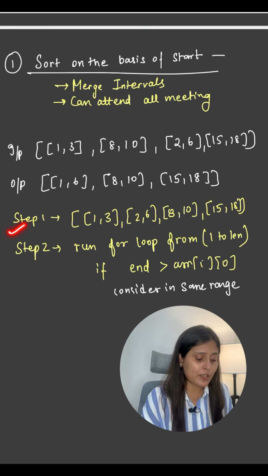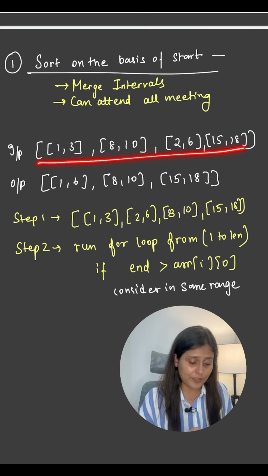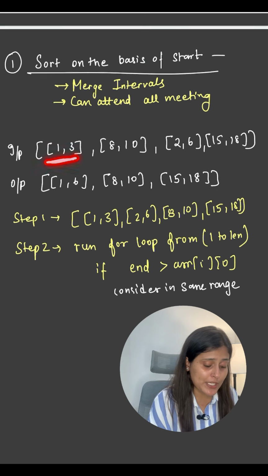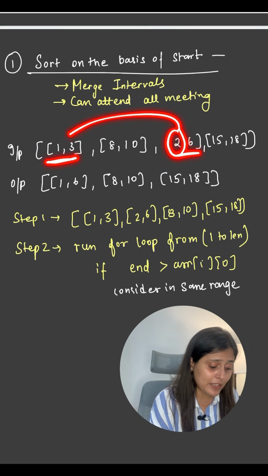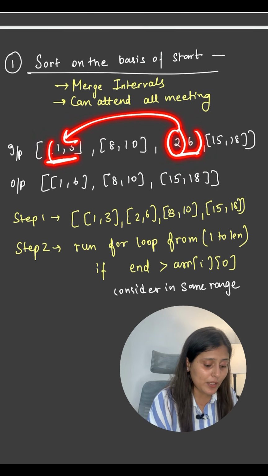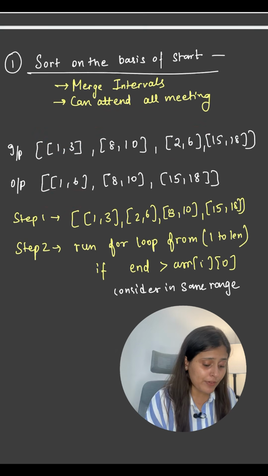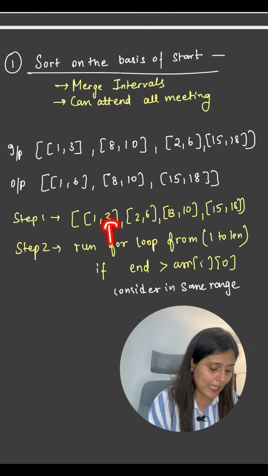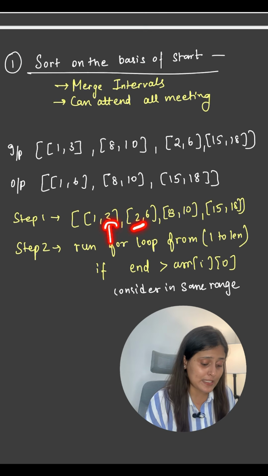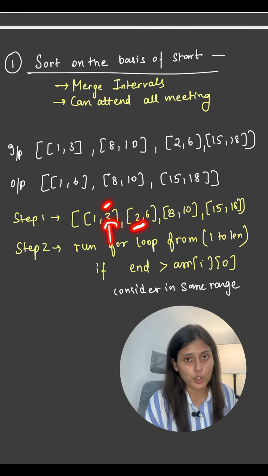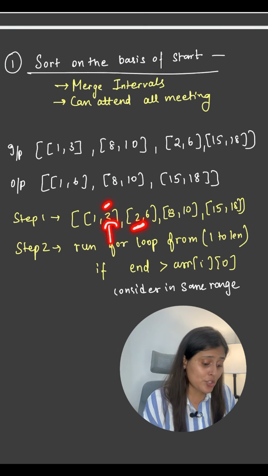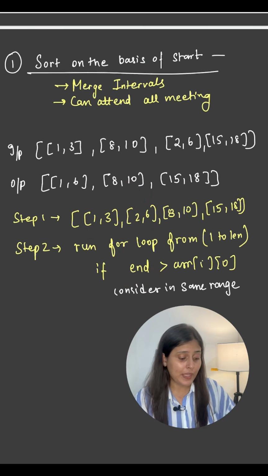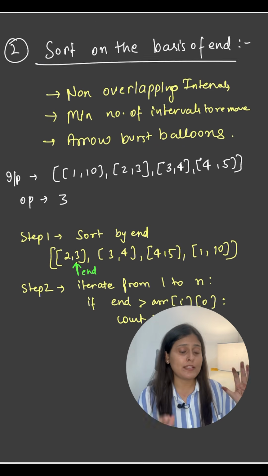So in the merge interval question, you can see that you have been given intervals and you have to return them after merging. Means 1 to 3 and 2 to 6. You can say that this 2 lies in between 1, 3. So 1 to 6 can be one interval. In this question, once you sort according to the starting index and mark this as end and iterate from the first index, you can say that this end is greater than 2. Hence, this 2 is going to lie in between and you will create a single interval here.